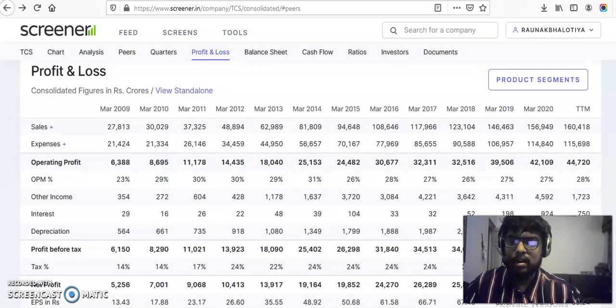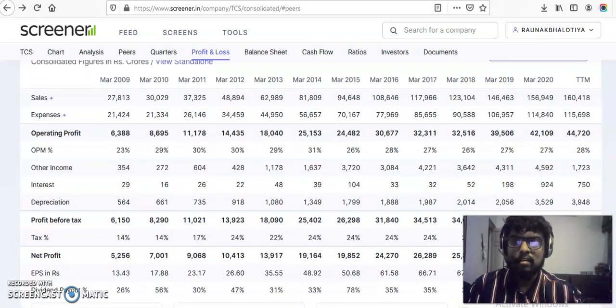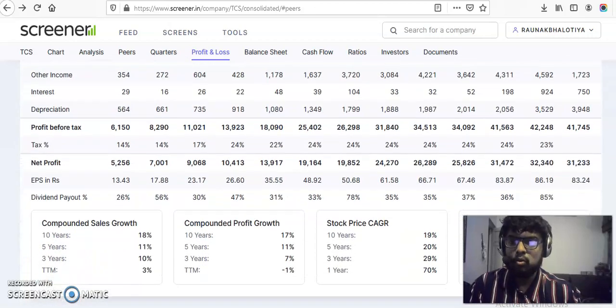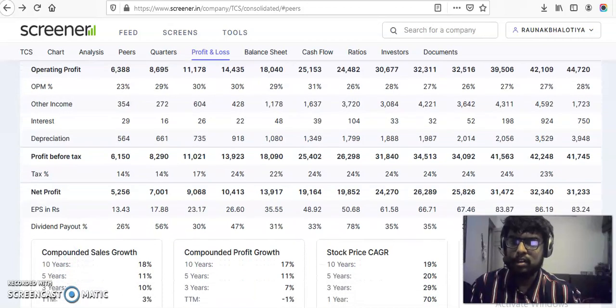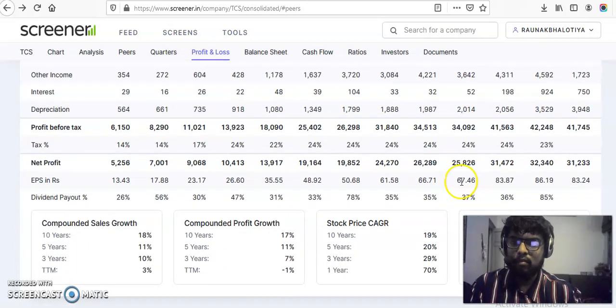This is a profit and loss statement, showing how the company is doing in its profits, and whether there are some losses in the company. This is a complete statement right from March 2009 to 2020. As you can see, there's a continuous growth in profits from the company. TCS definitely is the biggest brand in IT, so it has its brand value. And there are depreciation, operating profit margin ratios, tax which the company pays, and net profit. EPS is basically earnings per share. So whatever per share earnings have been given by TCS in a particular quarter is listed down here. It is continuously growing.